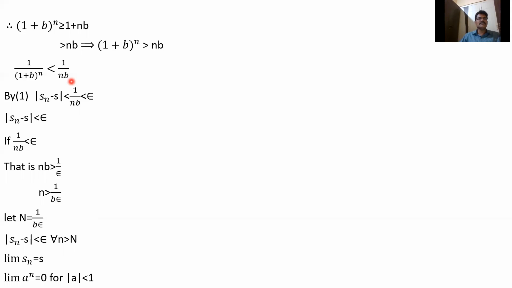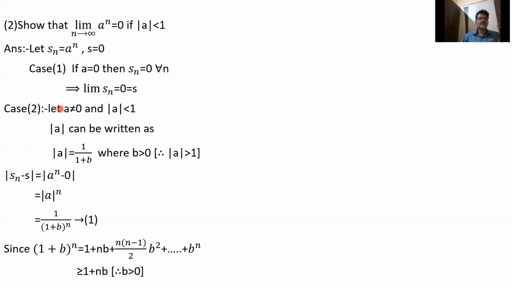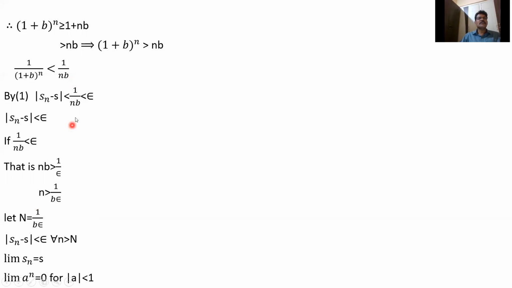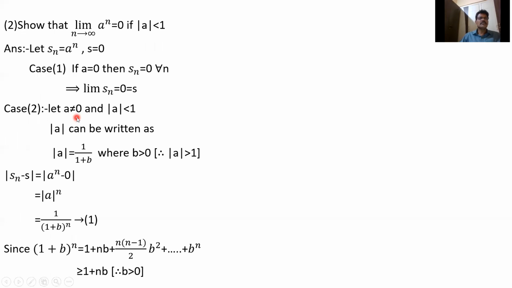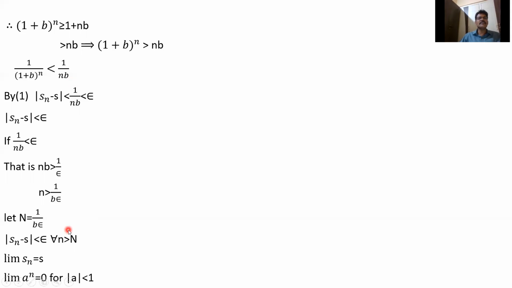For each epsilon greater than 0, there exists a number N such that |Sn − S| is less than epsilon for all n greater than N. So what is |Sn − S|? Here |Sn − S| is 1/(1+b)^n. This is less than 1/(nb).